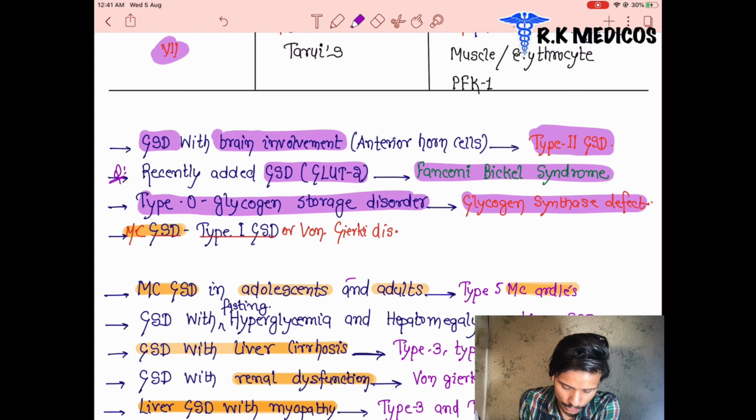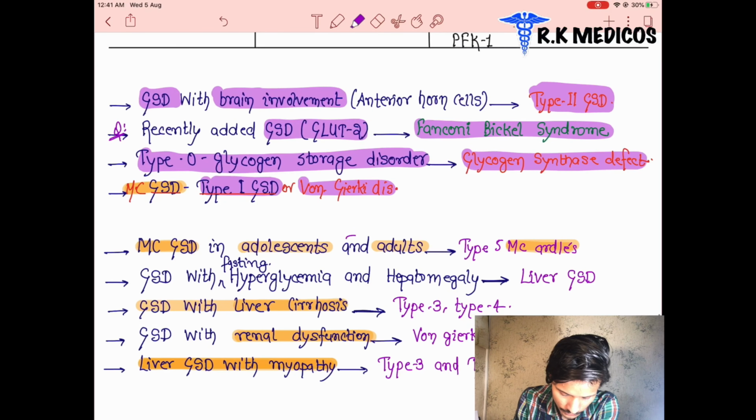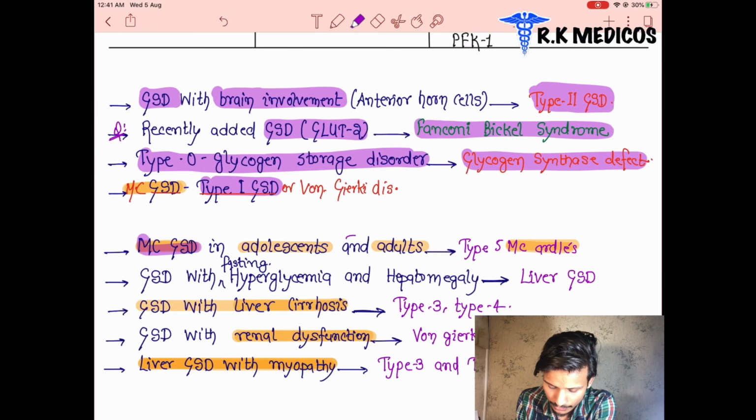Now glycogen storage type 1 is also called Von Gierke disease. So simple. Now you can see the most common disease here. The most common glycogen storage disorder in adults and adolescents is type 5, McArdle's, as I already told you. And hypoglycemia with hepatomegaly occurs in all the liver glycogen storage disorders.